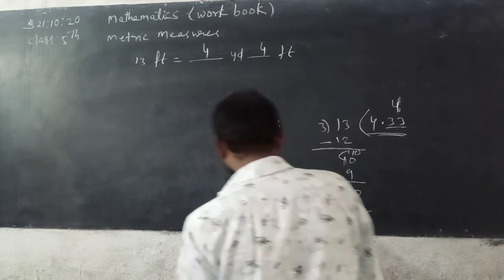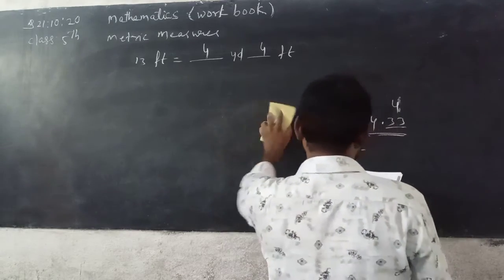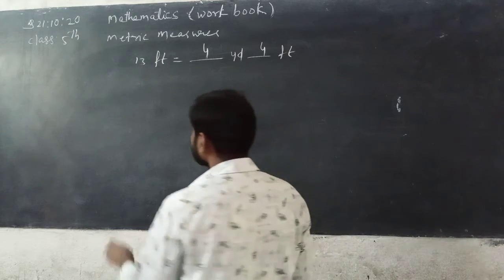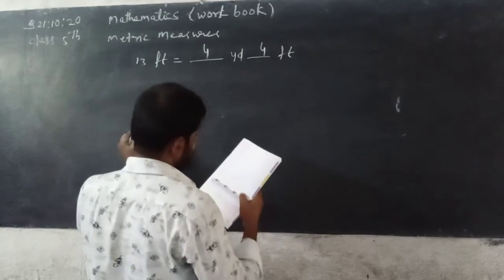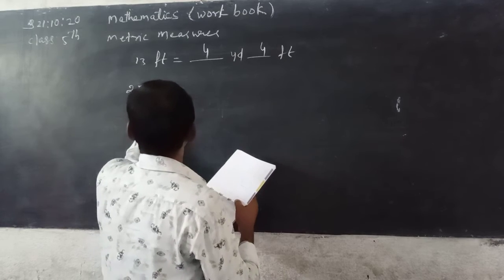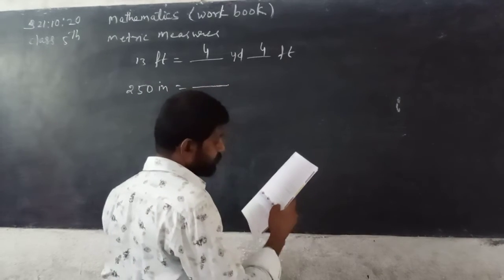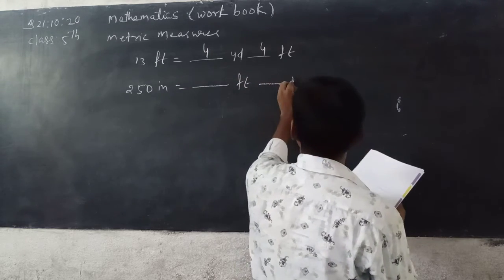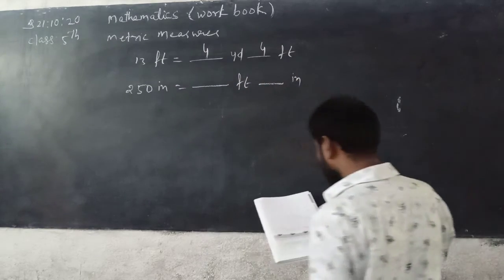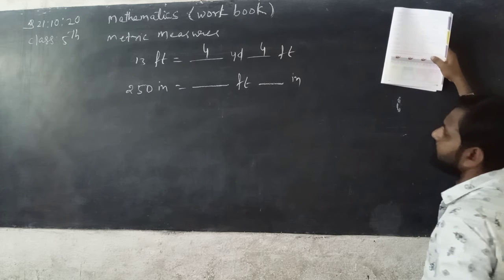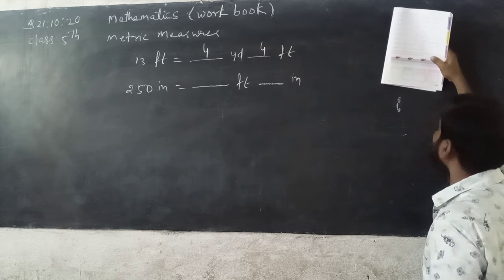Now next, 16th one. 250 inches, that is equal to dash feet dash inches. See here, 250 convert into feet means divided by 12.